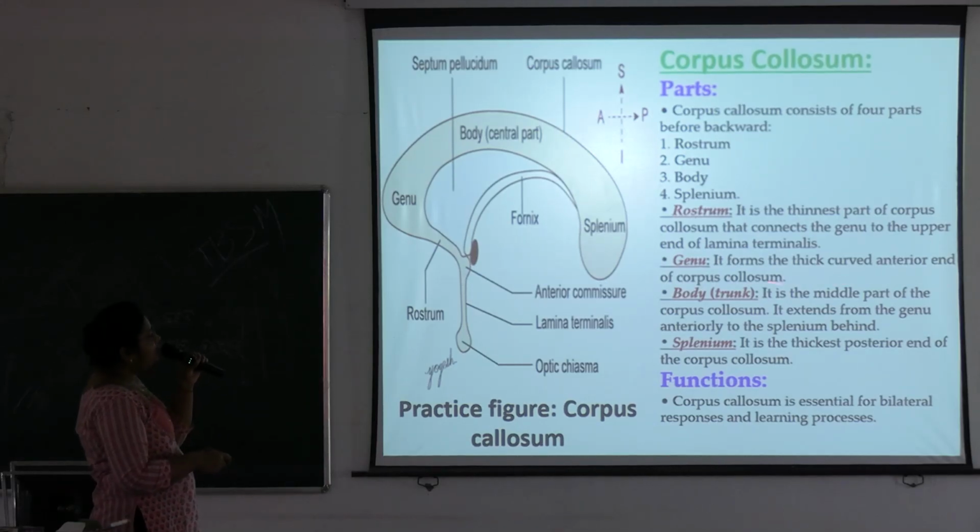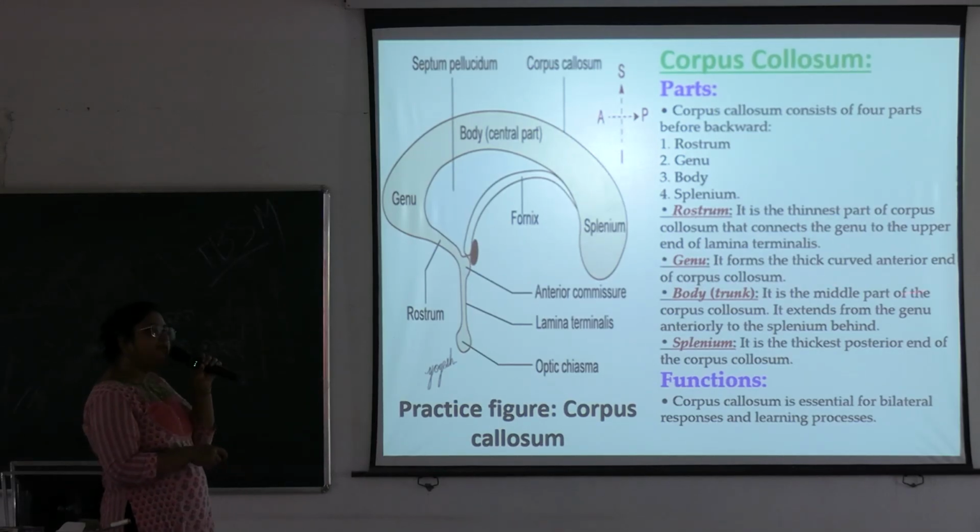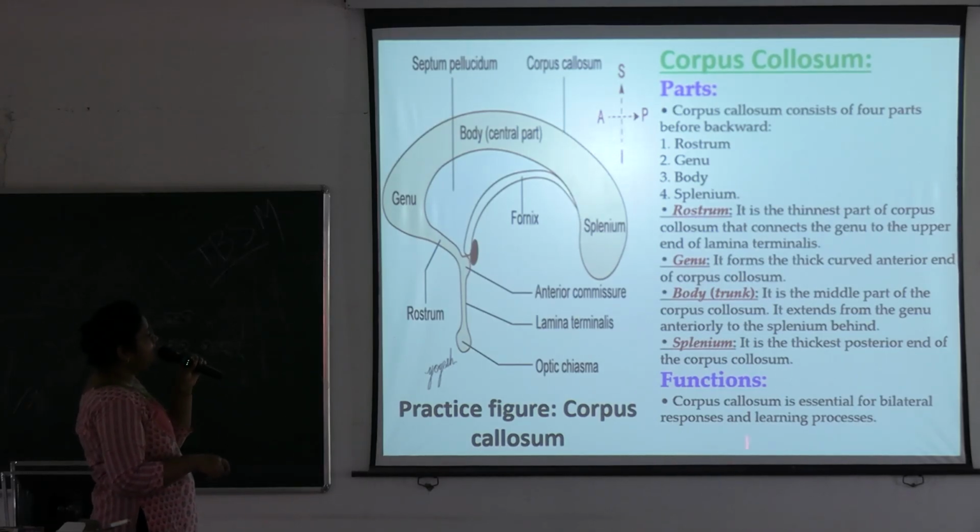Genu forms the thick curved anterior end of the corpus callosum. Here is the genu. Next is the body or trunk. It is the middle part of the corpus callosum and extends from the genu anteriorly to the splenium behind. And the splenium is the thickest portion of the corpus callosum, the posterior most thickest part. What is the function? The corpus callosum is essential for bilateral responses and the learning process.